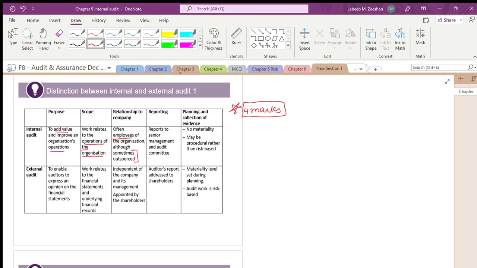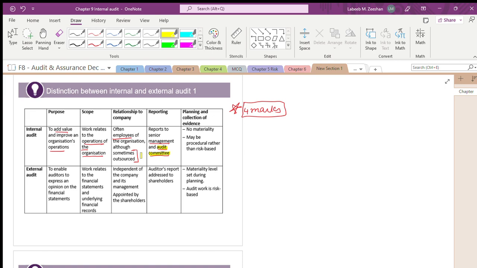Sometimes they will be outsourced. Outsourcing is nothing but, if there is any work, it is given on a task-based appointment. Is it right? They will do it on a task-based appointment. They report to the senior management and, most importantly, they report to the audit committee. Is it right? Reports to the audit committee.